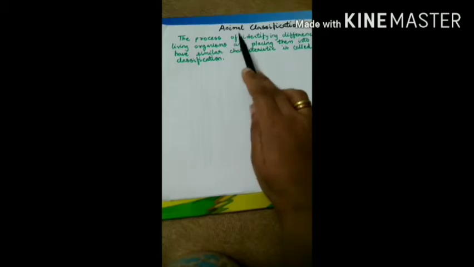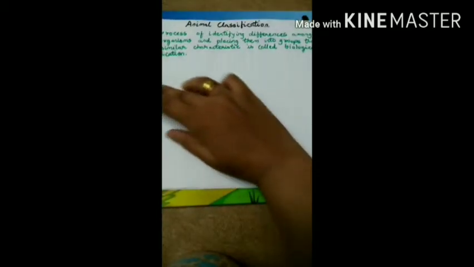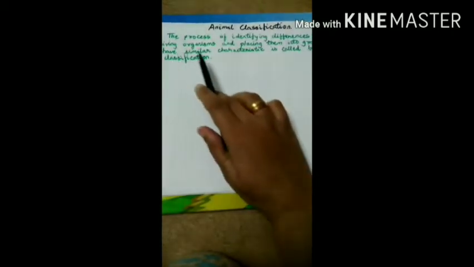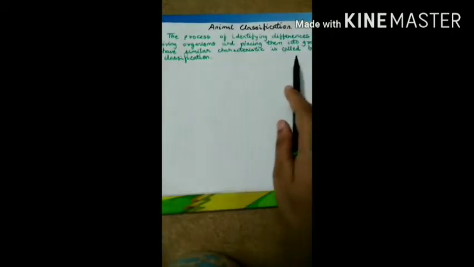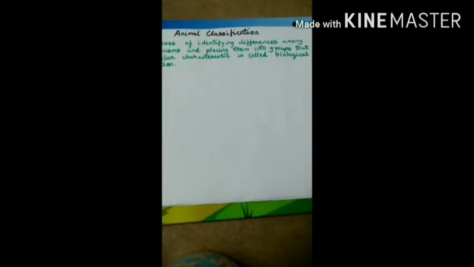Now what exactly is classification? First we have to know why it is necessary and what classification is. Classification is the process of identifying differences among the organisms and placing them into groups that have similar characteristics. This is known as biological classification.